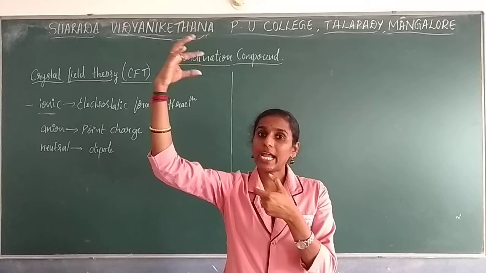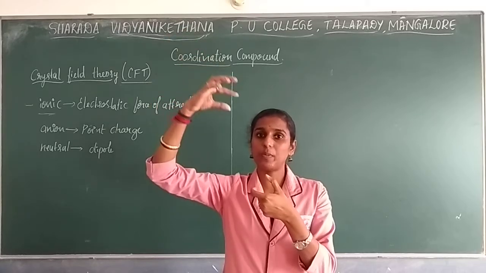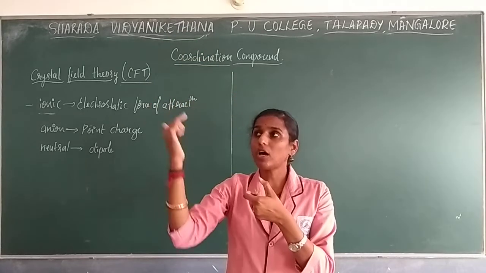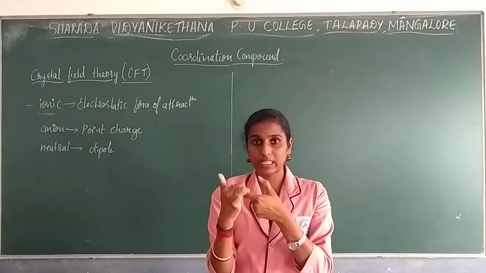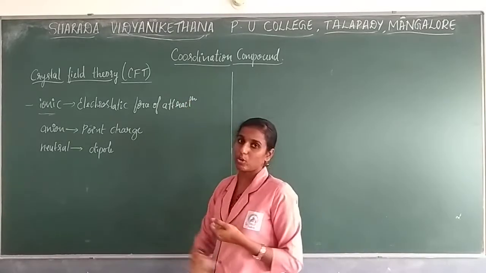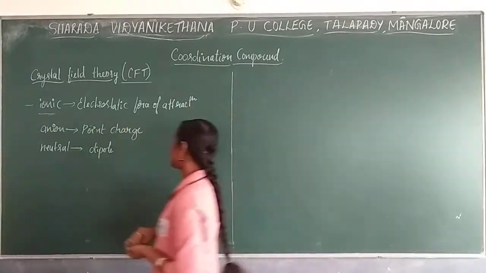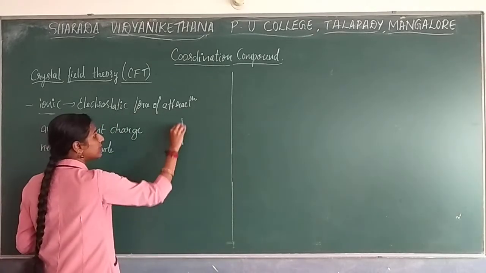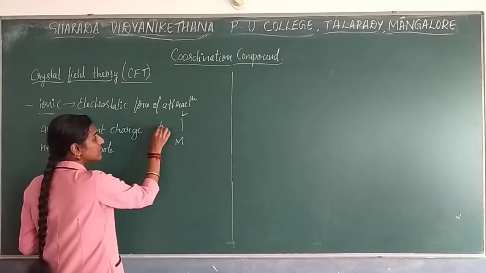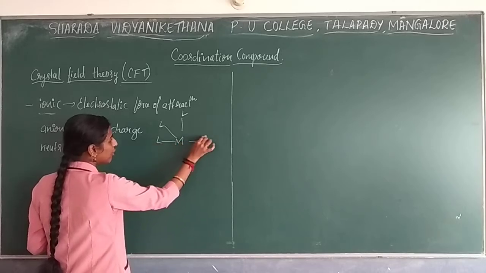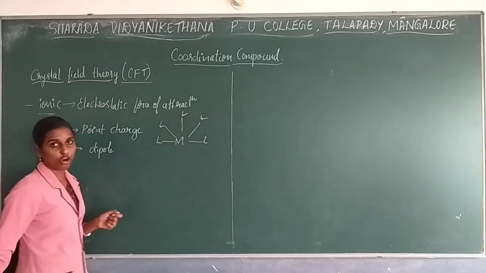Now, when the ligand comes closer to this metal, how does the bond formation take place? That concept is explained here. Around the metal you will have a number of ligands based on the coordination number.